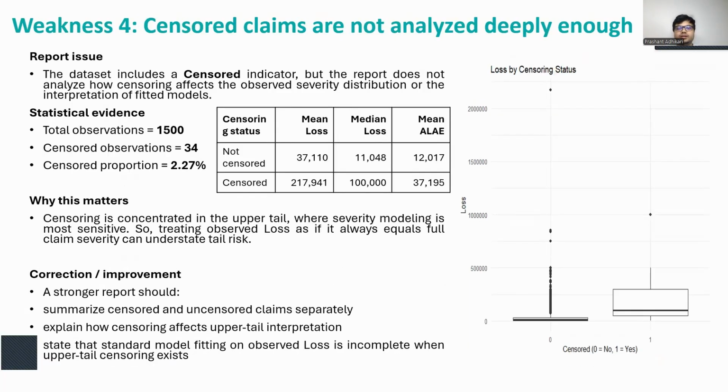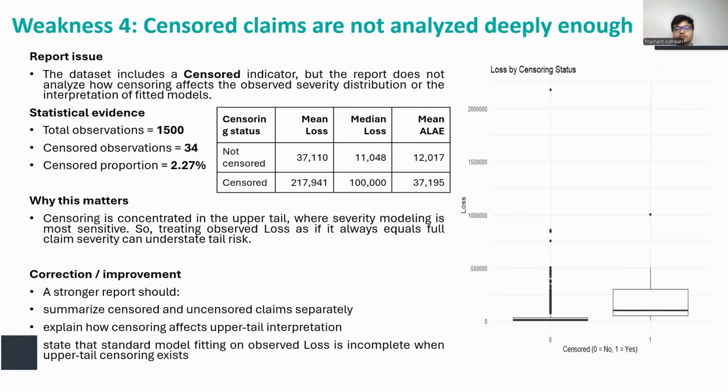And my fourth critique is that the report does not analyze the censored claims deeply enough. The dataset includes a censoring indicator, and there are 34 censored observations, or about 2.27% of the sample. Even though that proportion is small, censoring matters because it occurs in the upper tail, and severity modeling is most